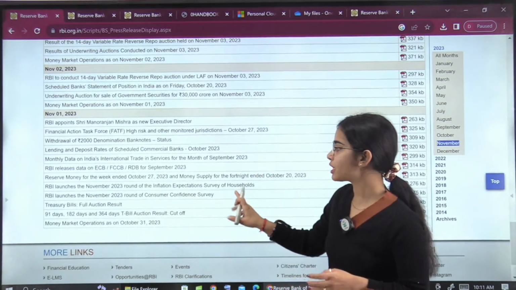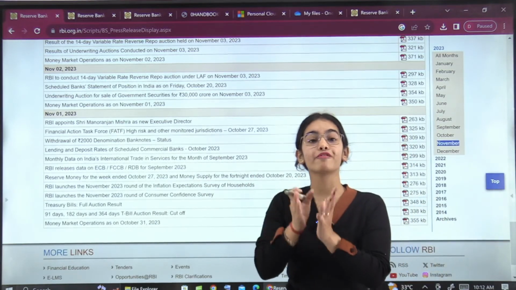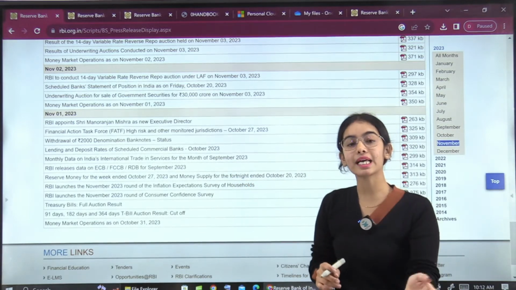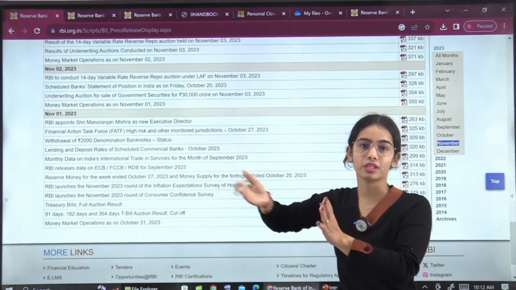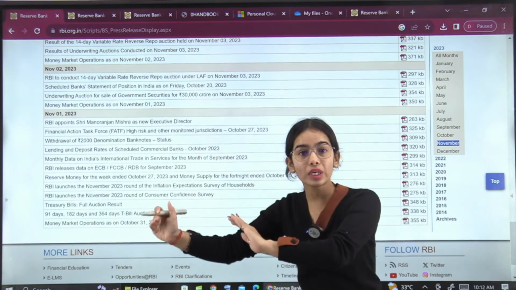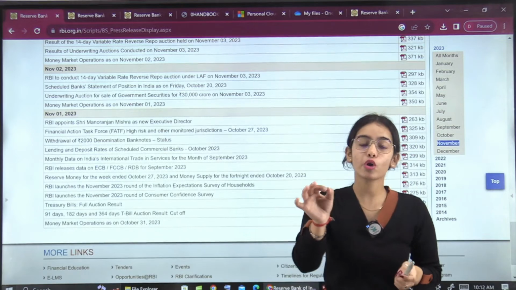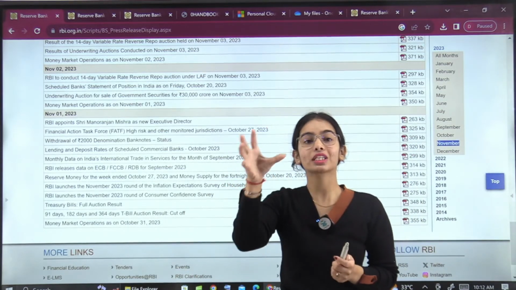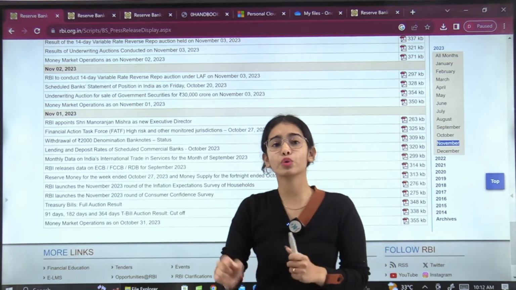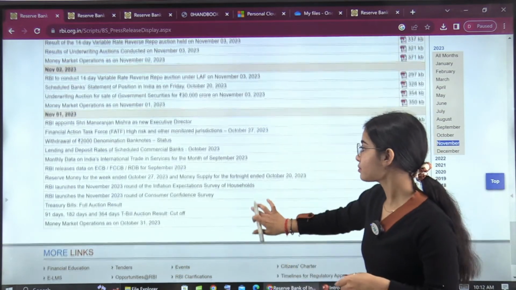Now, consumer confidence survey and inflation expectation survey of households. This is released every 2 months, like, they are bi-monthly surveys. Bi-monthly means it is going to release in November, December, then again in February, and so forth. So only near the examination, look at the surveys that are released. If your exam is in April, wait for the current surveys to be released, otherwise it will become very hectic for you to remember all the data points. So these surveys are not relevant for now.